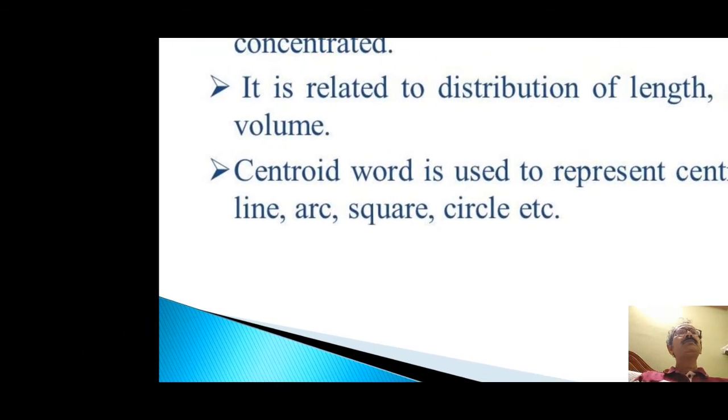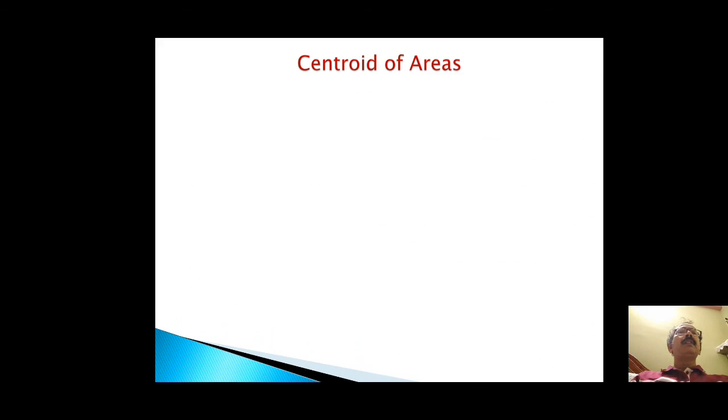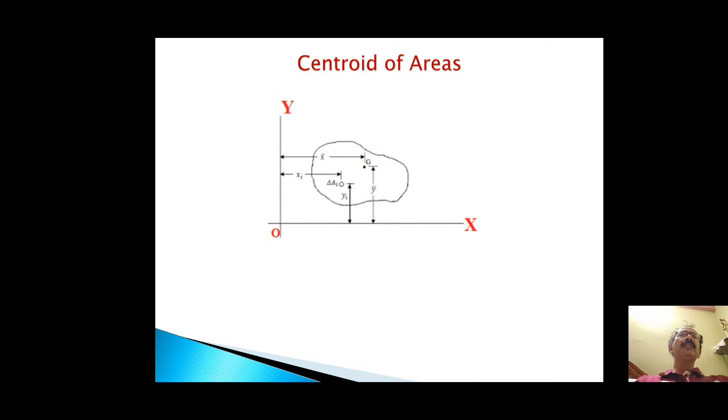Now, centroid of area. Suppose this is a plane area, and x and y are the axes. The total area is divided into an infinite number of areas. Suppose we consider a small elemental area, delta Ai, whose centroid is at xi and yi from the two reference axes x and y.